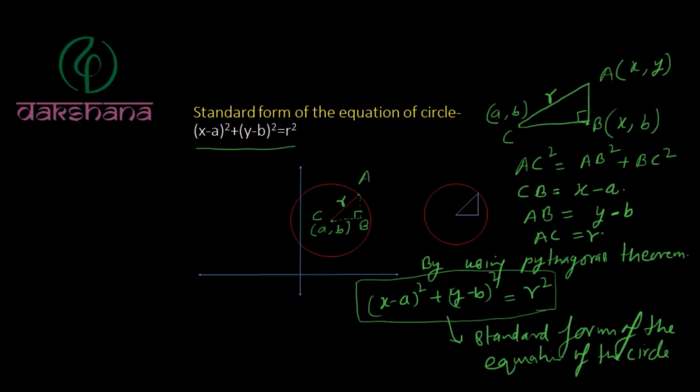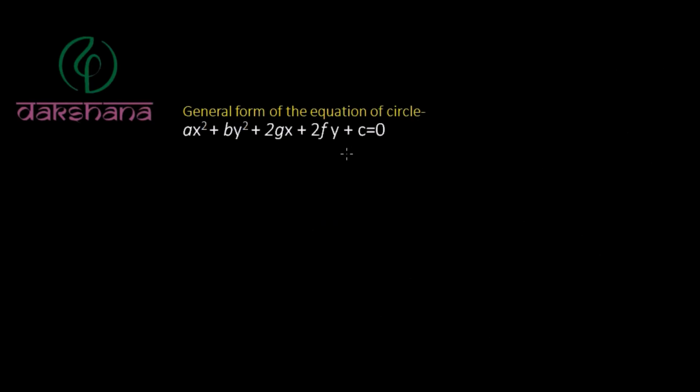general form of the equation of the circle. As we know, the standard form of the equation of the circle is x minus a to the whole square plus y minus b to the whole square is equal to r square.